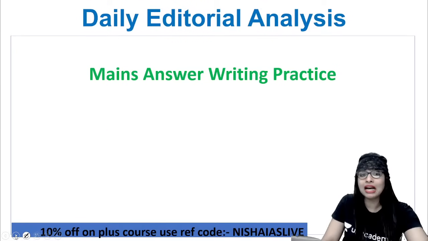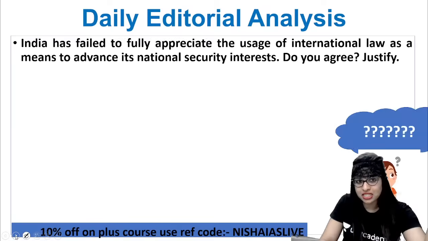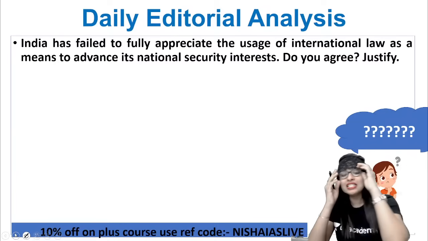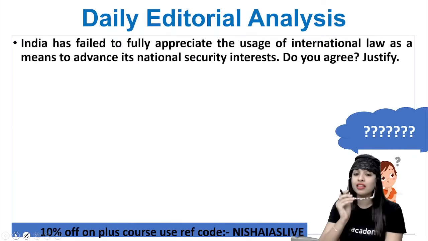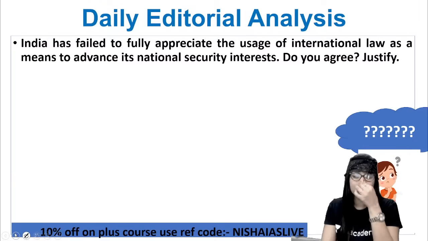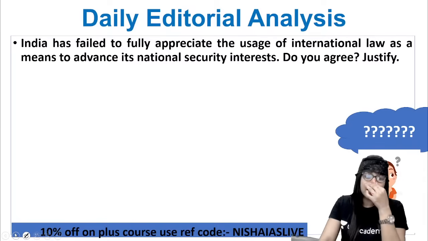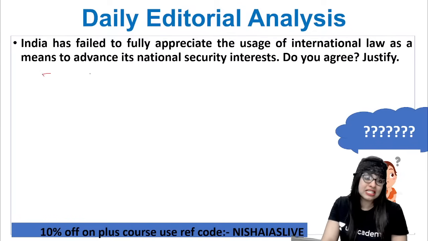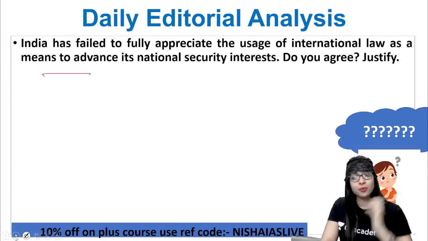And now here we have the mains answer writing practice. So it's time for us to do a little bit of practice in the answer writing perspective, guys. And here we go. The question is, India has failed to fully appreciate the usage of international law as a means to advance the national security interest. Do you agree? Justify. Talk about the Rohingya crisis, talk about the Pulwama attack, what happened that time and what happened after that. What about the MFN, the most favoured nation relationship, because of that, from the India-Pakistan perspective? So many things you can write. Clear? So you get a lot of points to criticize as well, I can tell you, because the article is based on that.